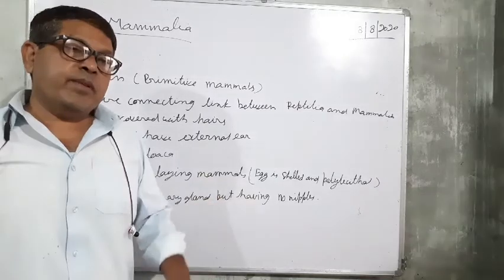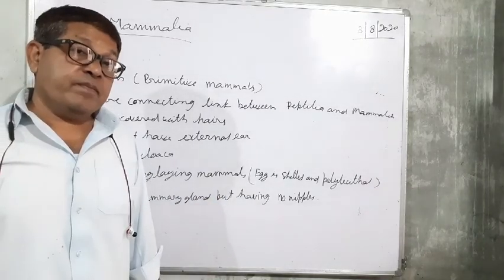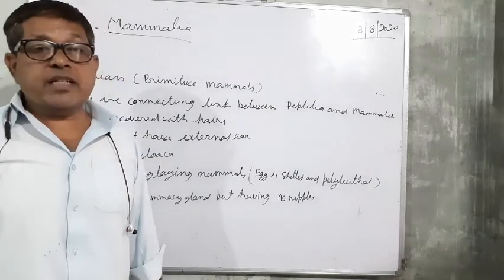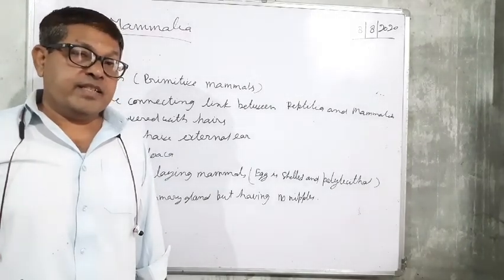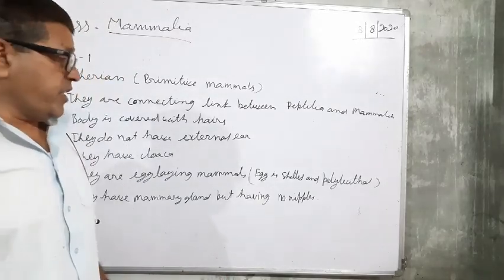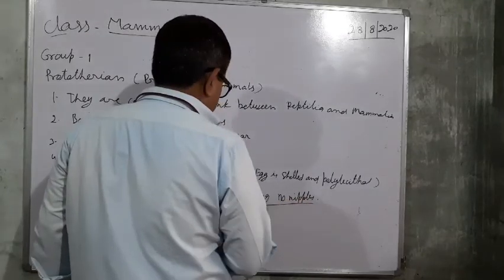Milk exudes from the mammary gland, comes on the surface of the skin, and then they suck the milk with the help of the hairs near the mammary glands. So they do not have nipples.